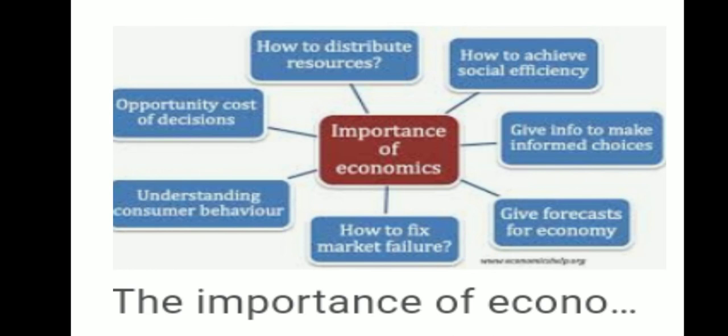Now what is the importance of economics? The first one is how to distribute resources, because as you know the resources are limited and human wants are unlimited, so the distribution becomes a crucial part. Economics helps in how far and how well we should distribute so that we can get profit out of it.